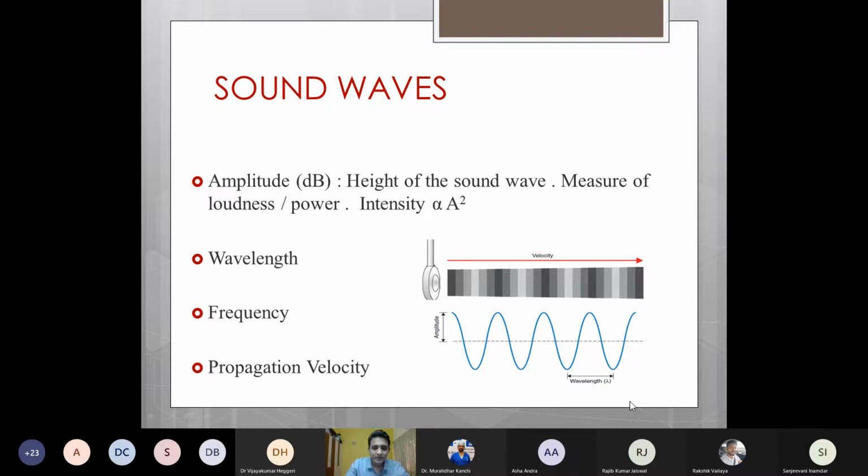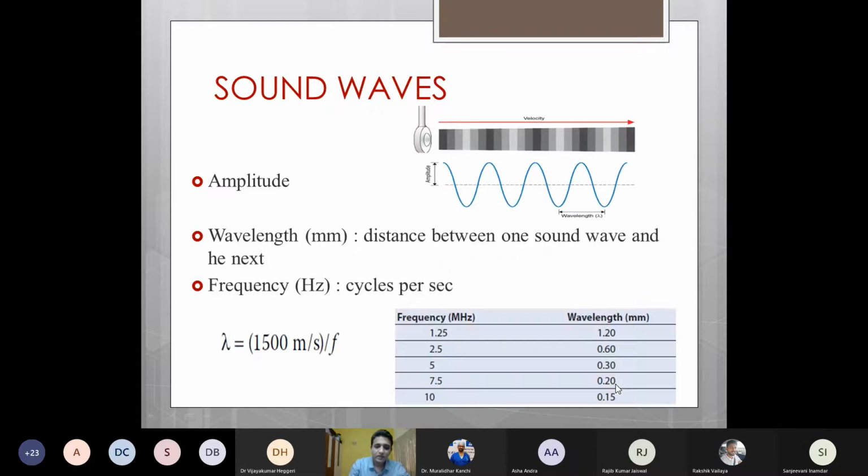The distance between two sine waves is known as the wavelength. It is measured in millimeters, and it is inversely proportional to the frequency, which is nothing but the number of cycles per second and is measured in hertz. This is the relationship between wavelength and frequency. They are inversely proportional to each other, and wavelength is equal to the speed of ultrasound in the particular medium divided by the frequency. In soft tissue, this propagation velocity is around 1500. So we get this equation to calculate the wavelength or the frequency. This is the wavelength for the normal frequencies which we use in medical ultrasound and transesophageal echo.